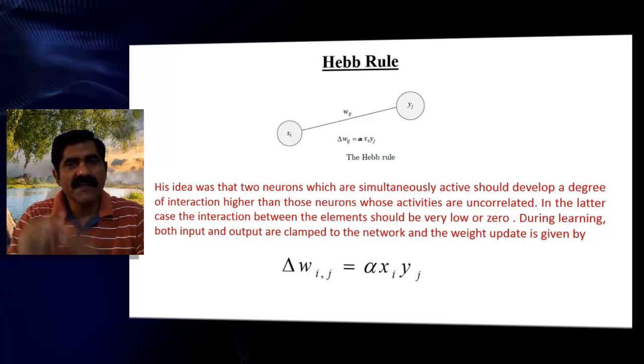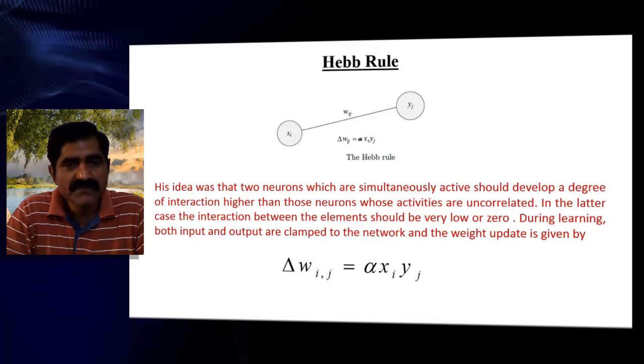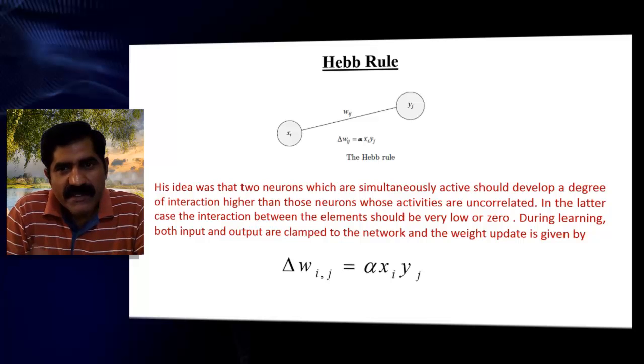So if you see the Hebb rule, mathematically how do you define it? You take input X and output Y. Your input and output are connected with the weights W. Now during the learning process, the change in weight depends upon three parameters.